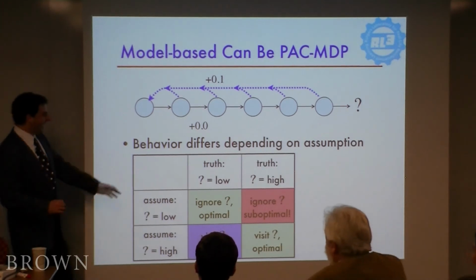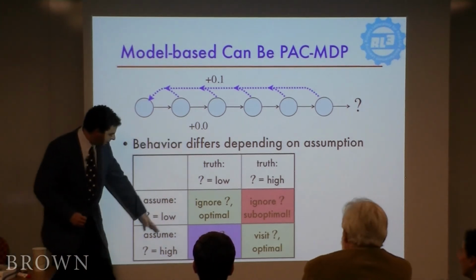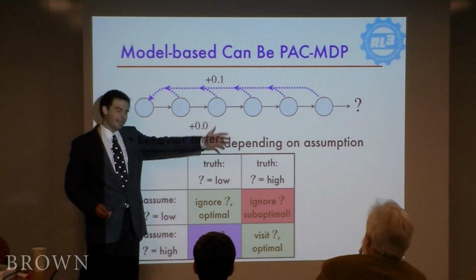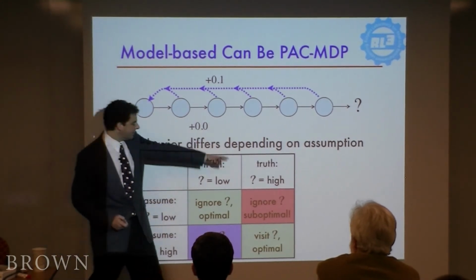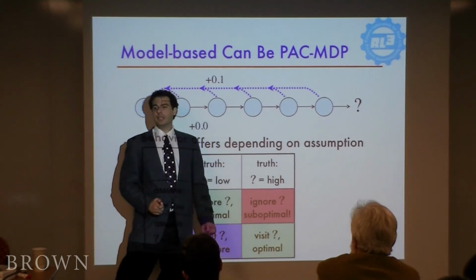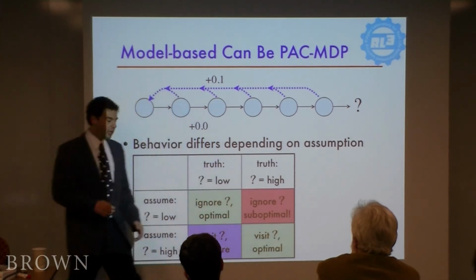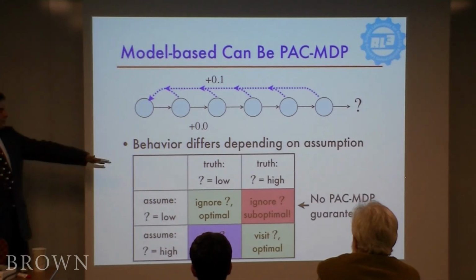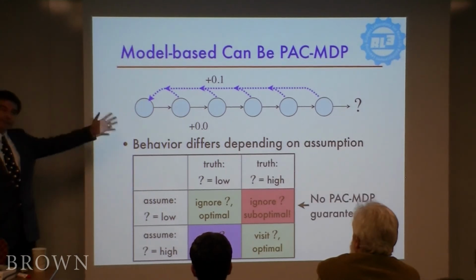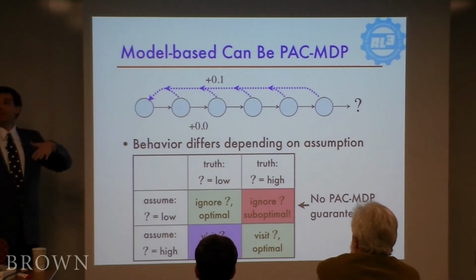Beyond that point for a second, if the truth is that it's really low, but it assumes that it's high, it will go out there and get near optimal with the end reward. If it assumes that it's high and it really is high, then it'll go and visit it and find out that it really is optimal. That was the right thing to do, and that's all good. So of these two choices, this first one is not PAC-MDP. It doesn't actually get near optimal reward in the case where it assumes something pessimistically.